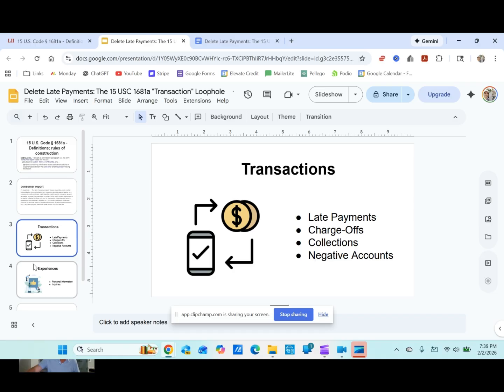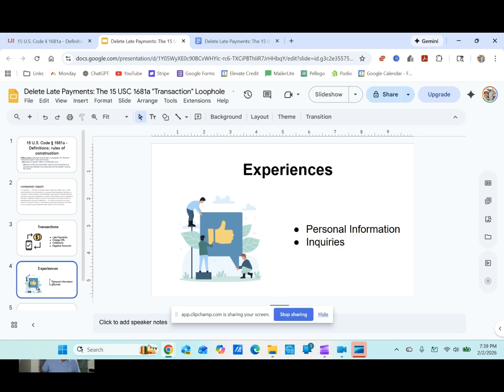Now let's take a look at experiences. What does experience mean to you? Experiences to me is your personal information. Any type of personal information that is incorrect on your consumer report is to be excluded from your consumer report.